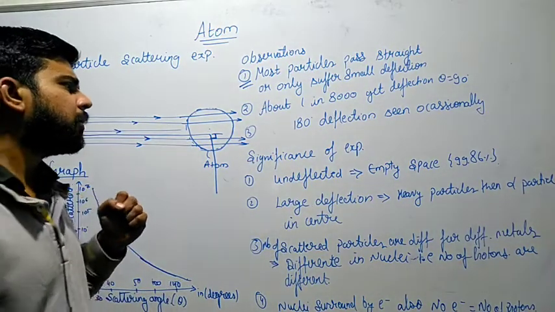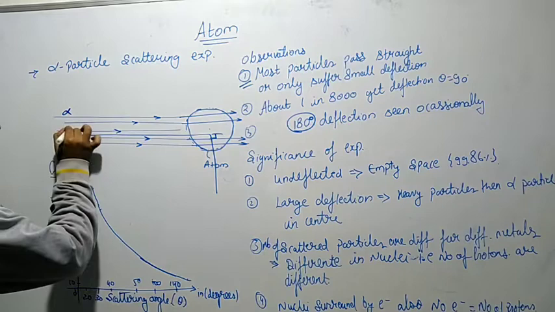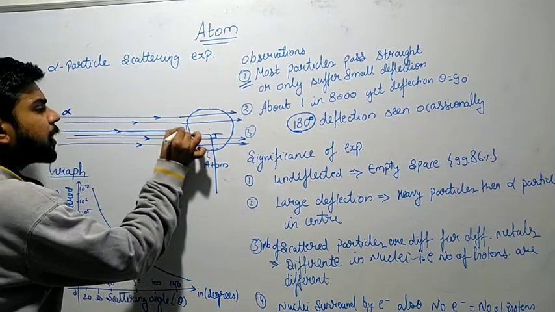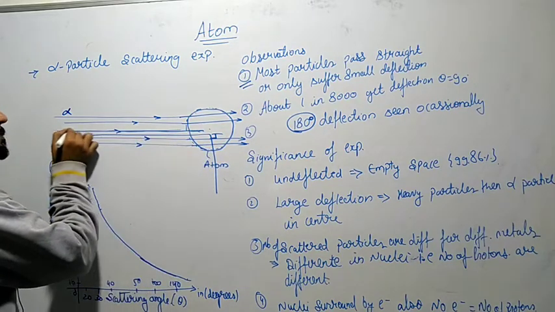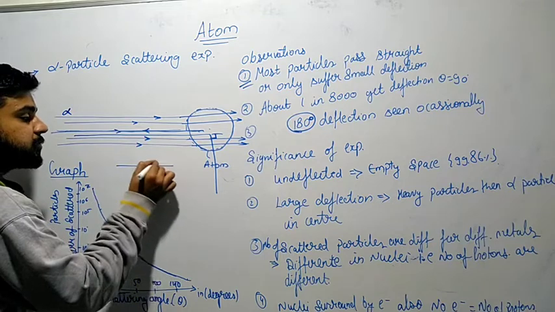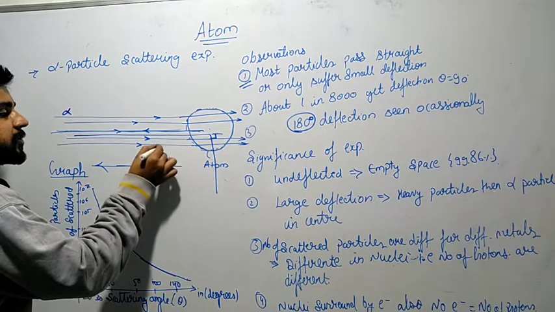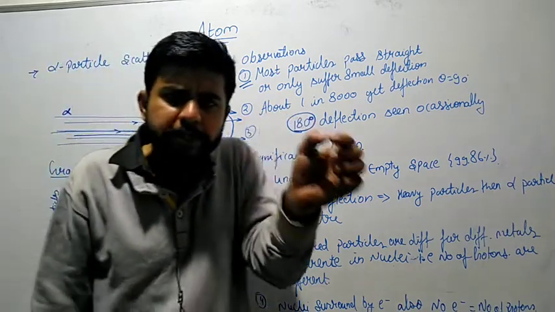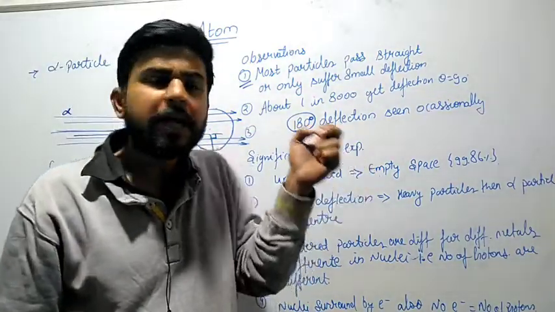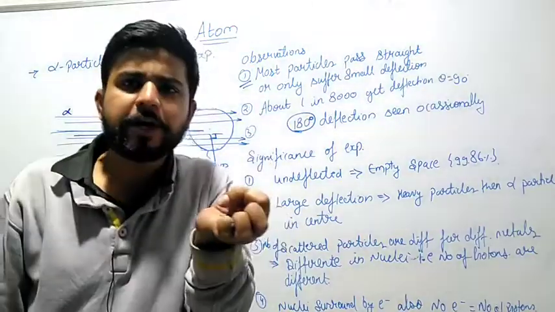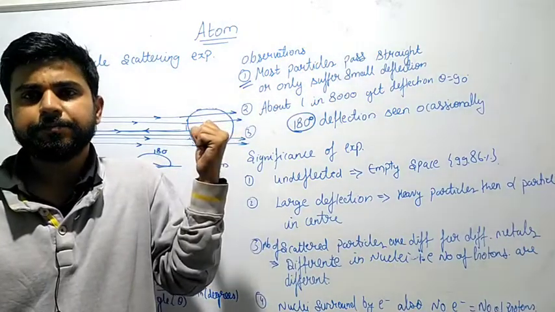Thirdly, they saw 180 degree deflection. What does 180 degree deflection mean? The alpha particle went like this, and after this point it moved back along the same path. It was going forward and then moving back on the same path, a deviation of 180 degrees. But very occasionally they saw this. Very few particles are deflecting, but still a few are deflecting. It means there is something inside the atom.